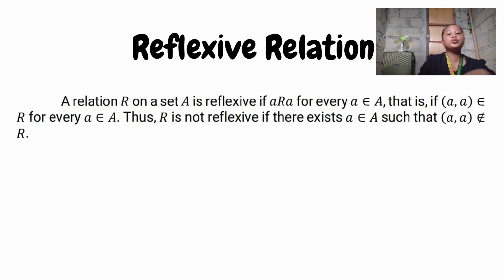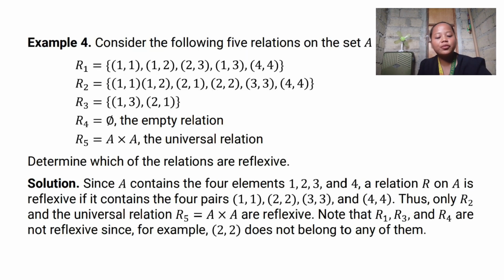So to put it simply, I have here examples to further understand, because the definition is very wordy and very technical. First, consider the following five relations on the set A. The set A has four elements, which are 1, 2, 3, and 4. Then we have R sub 1 to R sub 5. Identify which of them are reflexive.